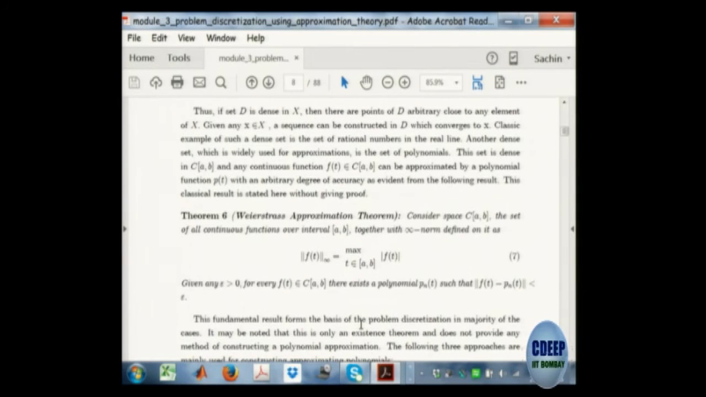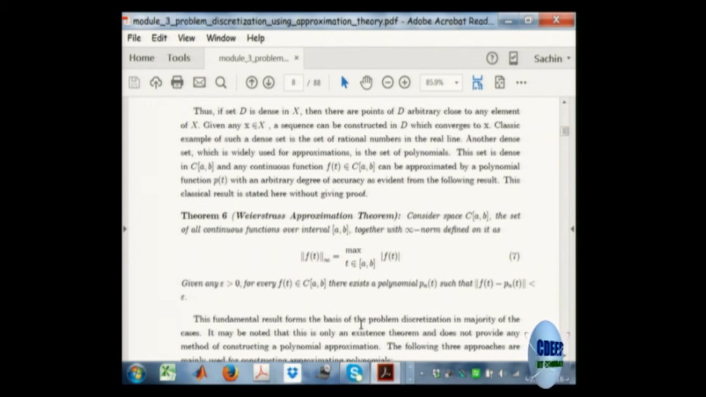In the same way, give me a continuous function, and I can approximate it with arbitrary accuracy using a polynomial approximation. This was given by Weierstrass, I think somewhere in the 19th century. He was a very famous German mathematician. He proved the theorem that any continuous function can be approximated using a polynomial function, though he did not tell how to construct the approximation. This is a fundamental theorem, like the foundation stone of many approximation methods.